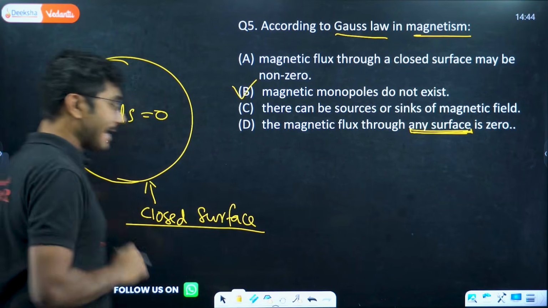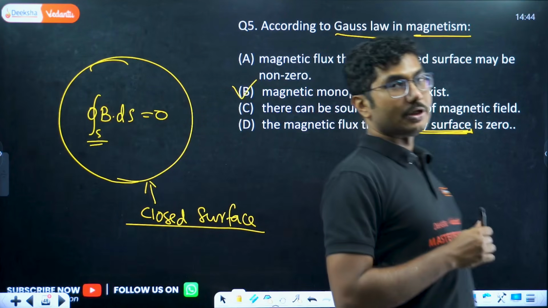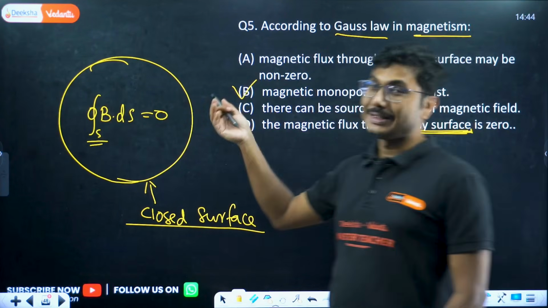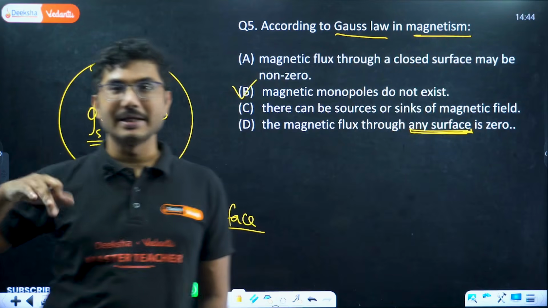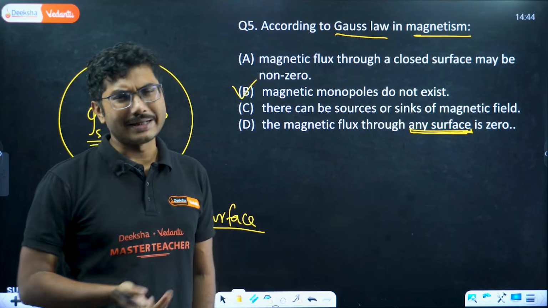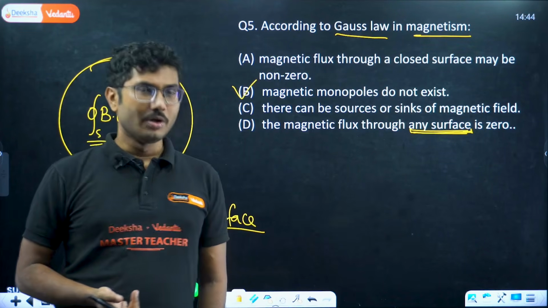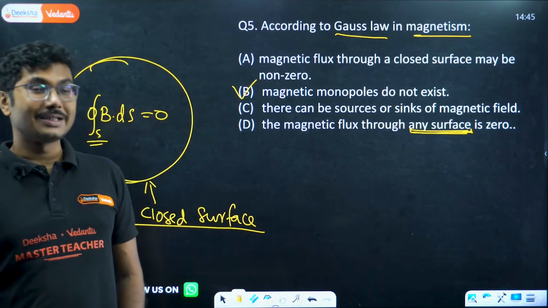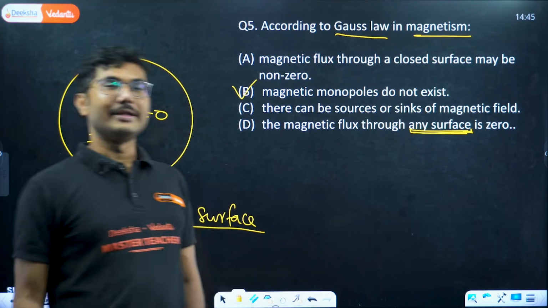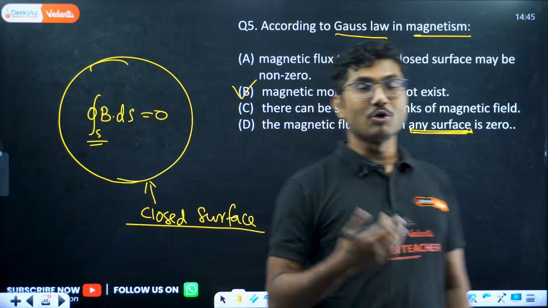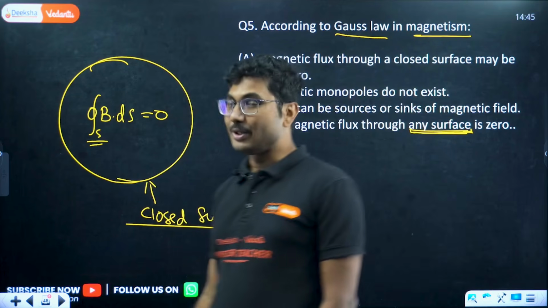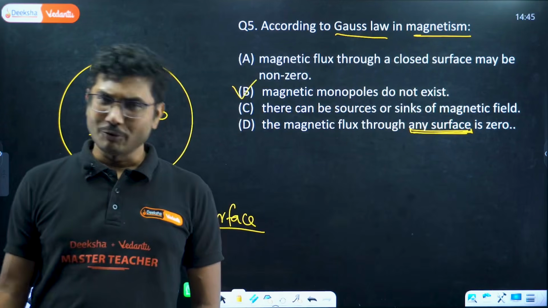If that had happened, B dot ds would not be equal to 0. It would have been like magnetic field divided by mu naught, or mu naught into magnetic field. It would not be 0. In electric field it was q upon epsilon naught. In this case, if a magnetic monopole had existed, it would be mu naught into monopole strength.